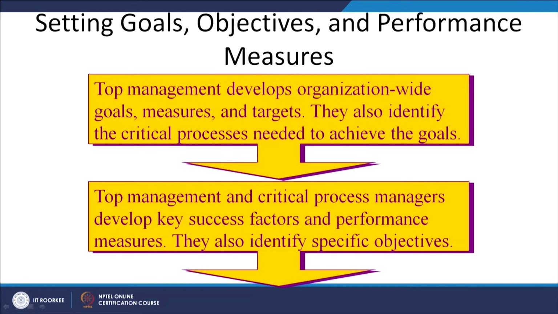And so, top management develops organization wide goals, measures and targets. They also identify the critical process needed to achieve the goals. What are the critical factors? You can have everything, but for example, power is not available 24 hours a day, then how can you achieve the desired objectives? So, we have to make sure that whatever power comes from the power company or the power board, fine, we will use that. Later on, for the remaining period out of 24 hours, we will generate our own power and we will make sure that the plant will run for the 24 hours, right.